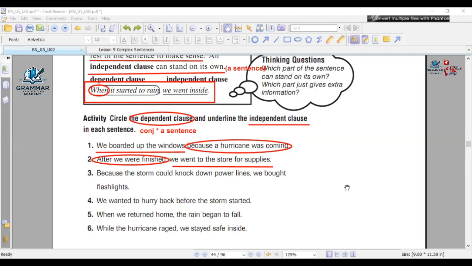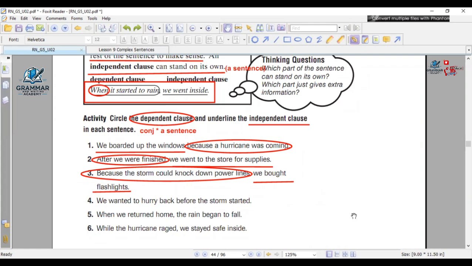I'm going to move to another one. This time will be Muhammad Shnan. Okay, Muhammad, number 3. Because the storm could knock down power lines, we bought flashlights. First, the conjunction is because. Perfect. Then the dependent clause is the storm could knock down power lines. We circle it and we underline we bought flashlights. Exactly, we bought flashlights because it can stand alone and give me a meaning. Thank you so much, Muhammad.